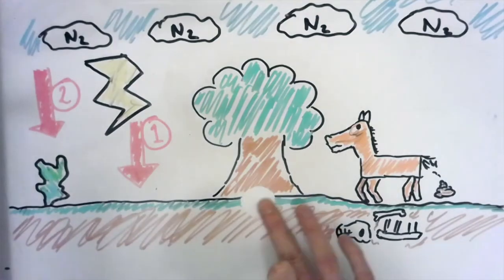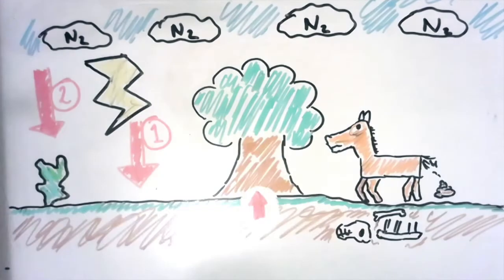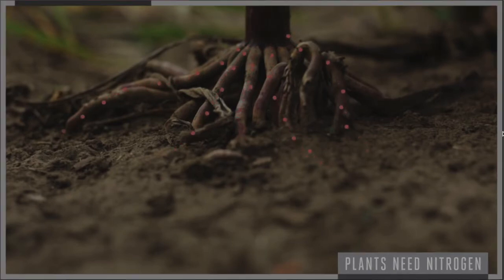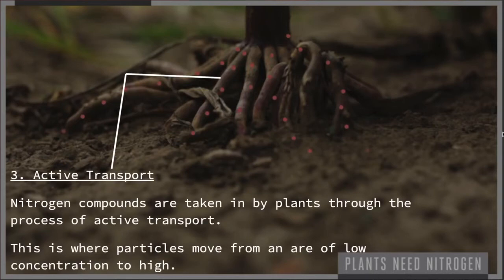Once that nitrogen has been converted into nitrates, either by that bacteria or by lightning, it finds its way into the soil, either through rain or directly when that plant dies. Once it's in the soil, plants take it up through this process of active transport. Remember, active transport is a process where particles move from a low concentration to a high concentration. Plants always need more nitrates, and so they force them in through the roots through this process of active transport.